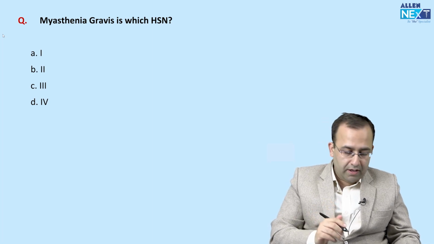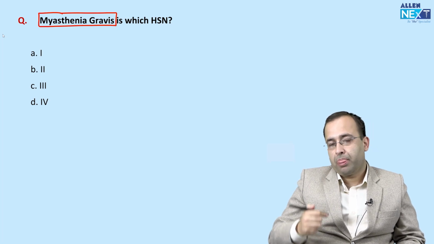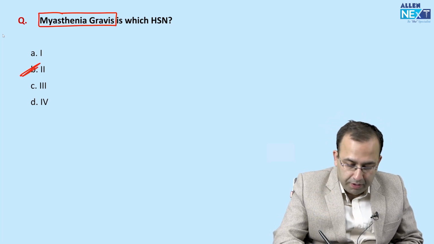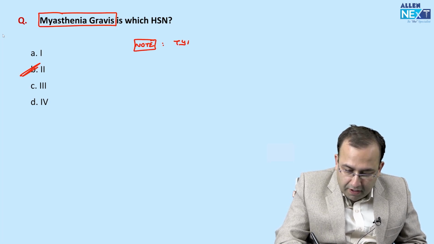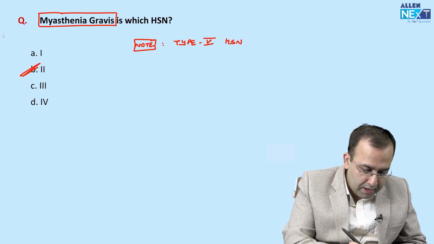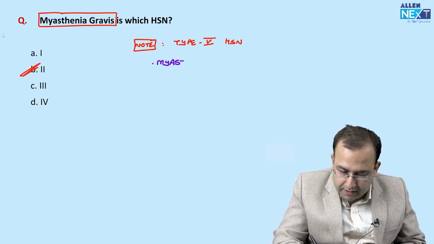Myasthenia gravis. It has antibodies against acetylcholine receptors. Antibody-mediated hypersensitivity, type 2. Now, point to be noted is, there are only 2 examples of type 5 hypersensitivity: myasthenia gravis and Graves' disease.